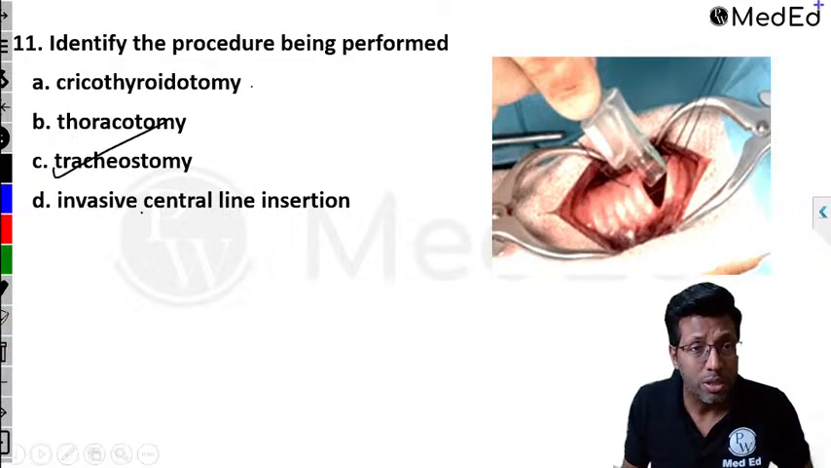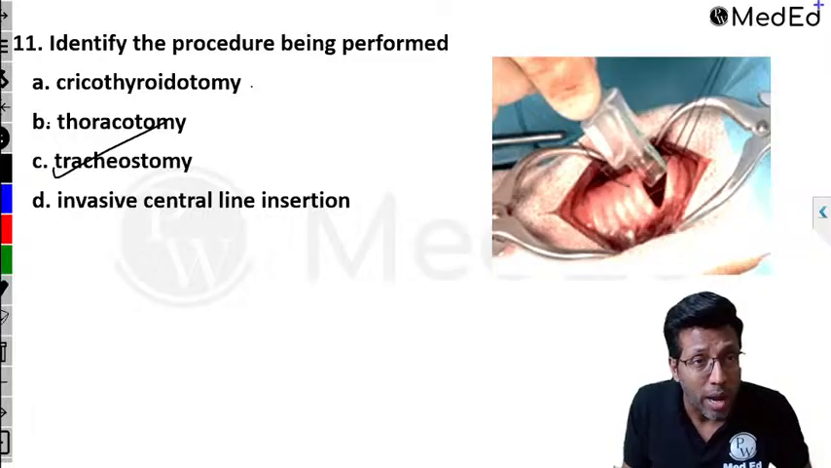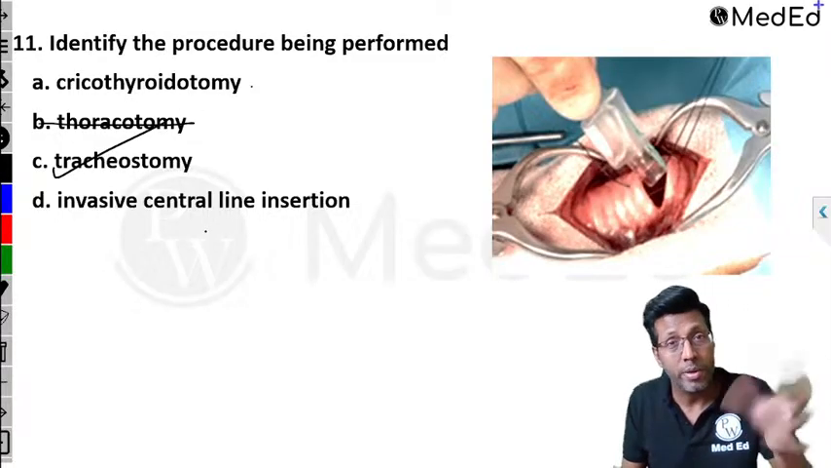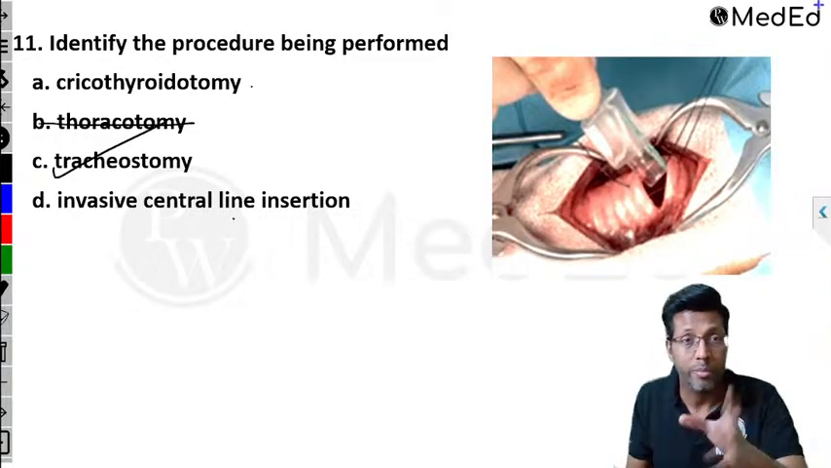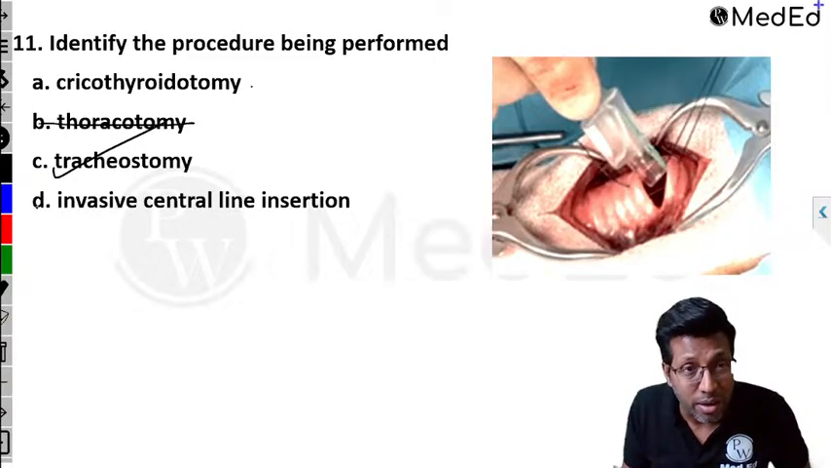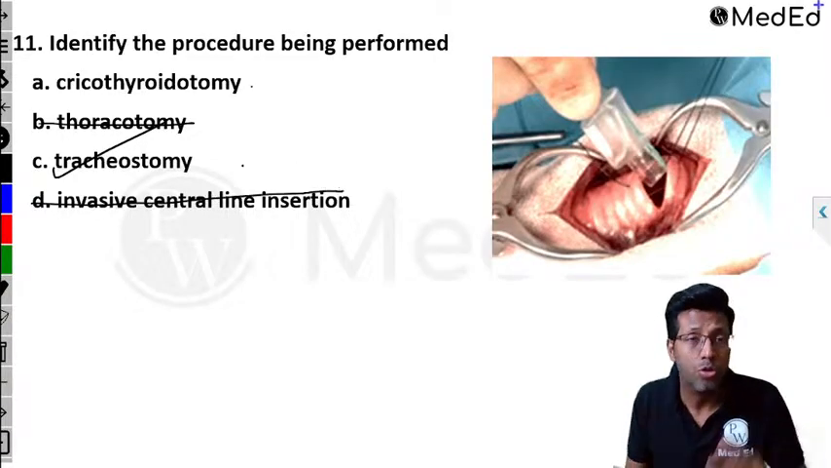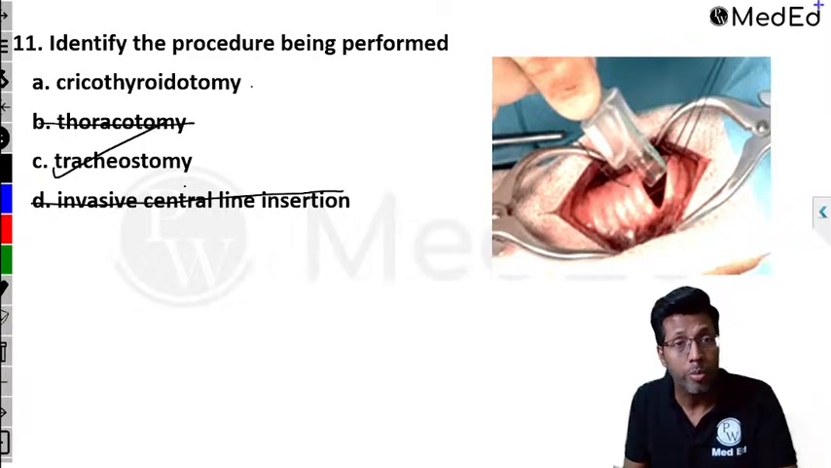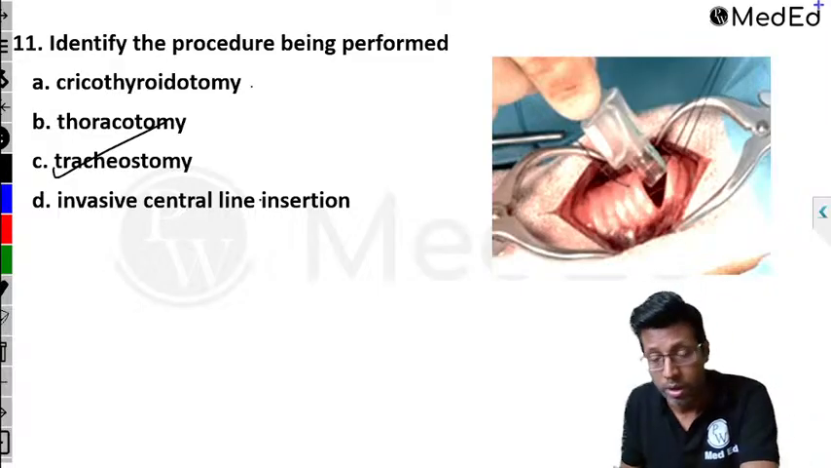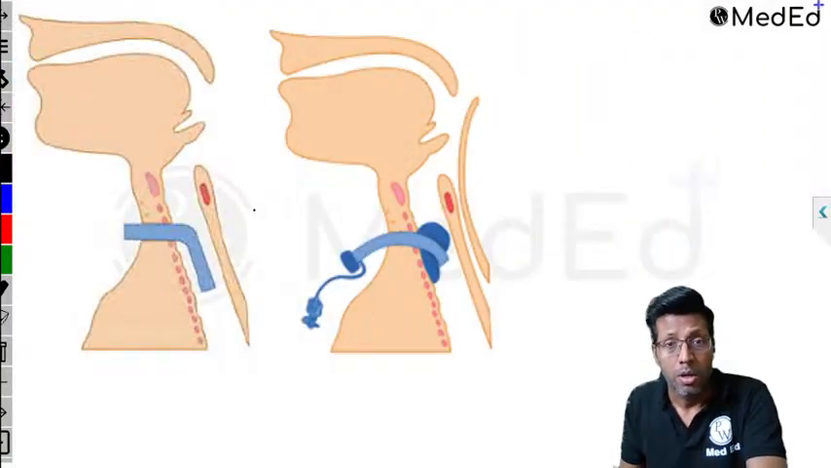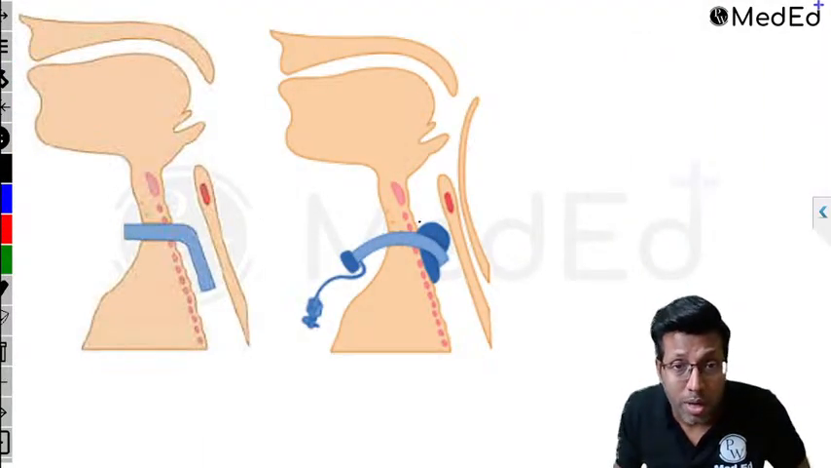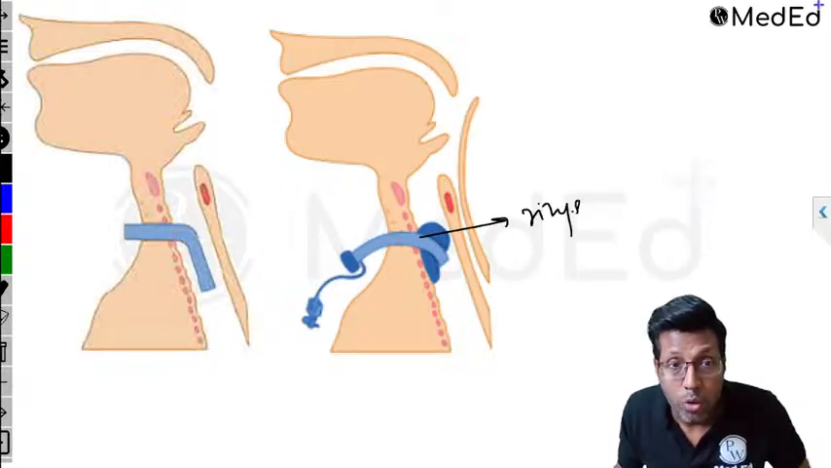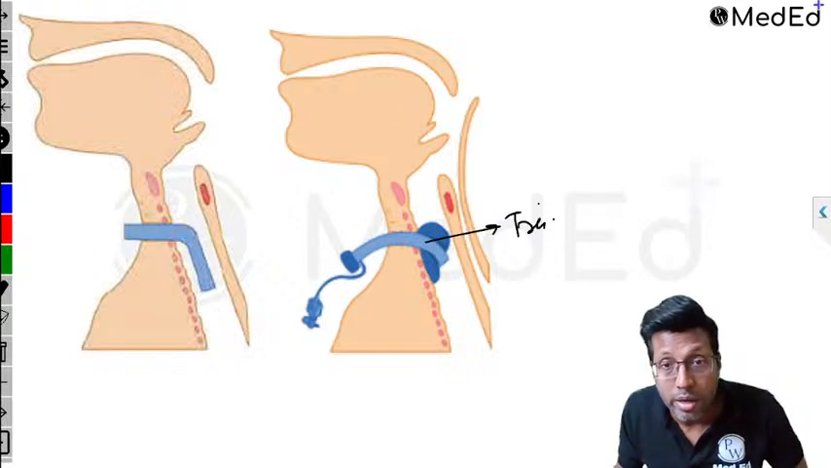Yes. Intubation is not an option here. Thoracotomy is out. Thoracotomy means thorax. Out of the question. You know it's something near the trachea. Invasive central line again is out of the question. The only doubt should have been between cricothyroidotomy and tracheostomy. That is the only point. So the answer here is tracheostomy. Remember, tracheostomy is when you are cutting the rings of the trachea. When you cut the rings of the trachea and you put a tube inside, that is called tracheostomy.